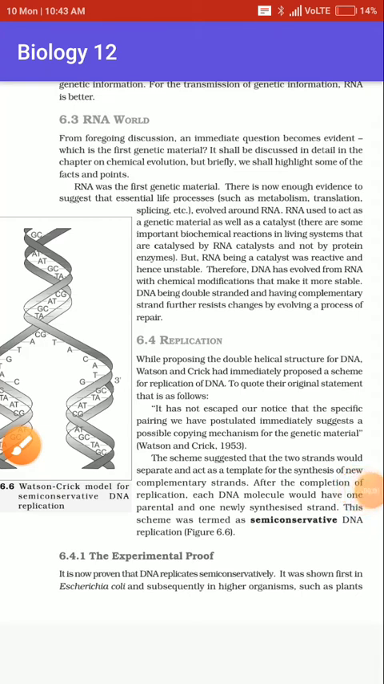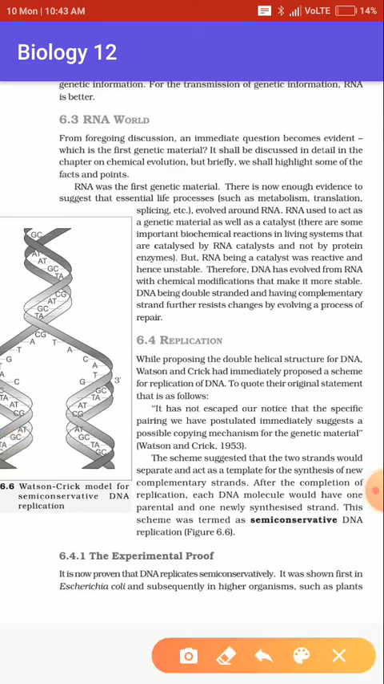Hello everyone, welcome to the new topic, new class. The new topic is RNA world.